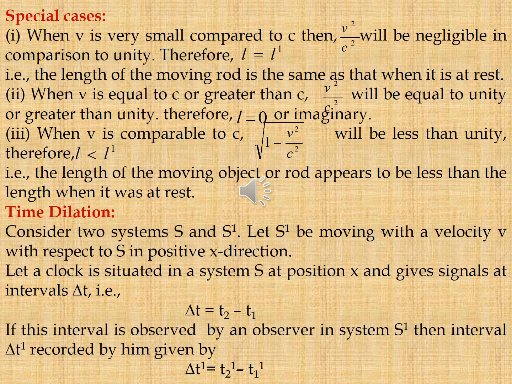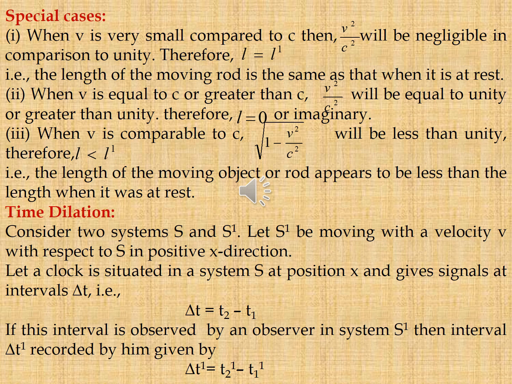Special cases: when v is very small compared to c, then v²/c² will be negligible in comparison to unity, therefore L = L dash. Second case, when v is equal to c or greater than c, v²/c² will be equal to unity or greater than unity, therefore L is equal to 0 or imaginary. Third case, when v is comparable to c, √(1 − v²/c²) will be less than unity, therefore L is less than L dash.